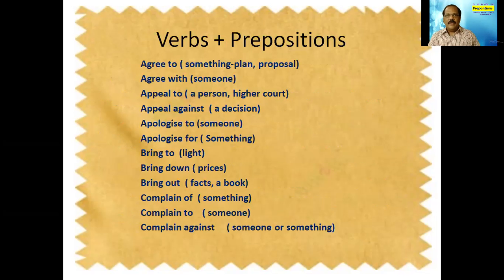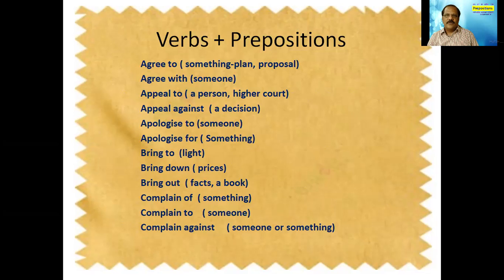Normally in English, certain verbs are followed by certain prepositions. For example, if you take the first two words here, whenever we use agree, what should come after agree? To may come, and with may also come.